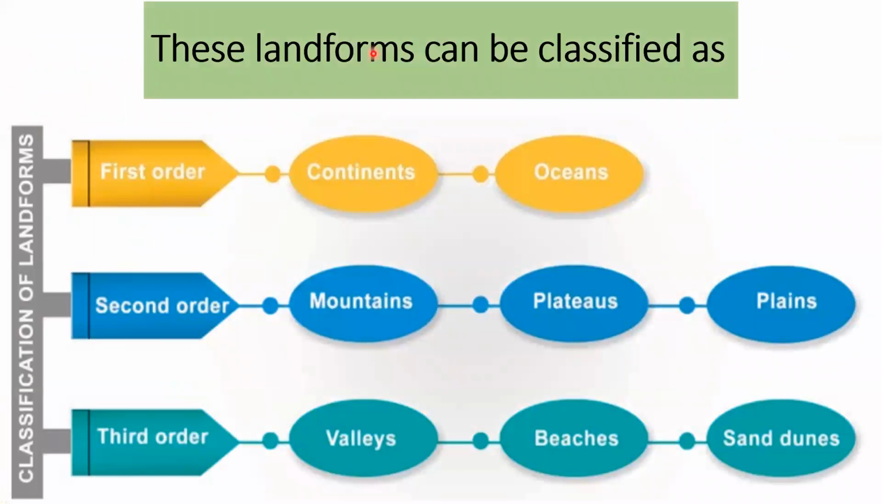And these landforms can be classified as first order landform, second order landform, and third order landform. The first order landform consists of continents and oceans, and the second order consists of mountains, plateaus, and plains. These mountains, plateaus, and plains are found both in the continents and also under the oceans. And the third order landform consists of many landforms like valleys, beaches, sand dunes, straits, isthmus, and all the erosional and depositional landforms formed by natural agents like river, wind, waves, etc.